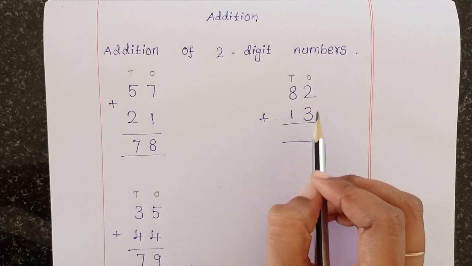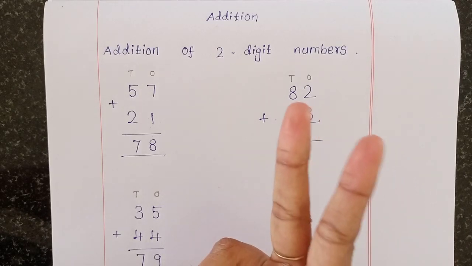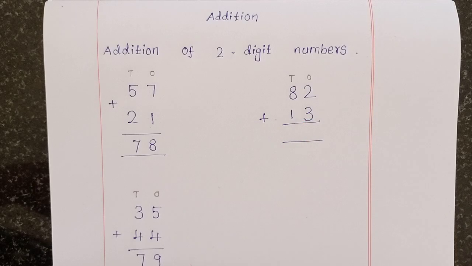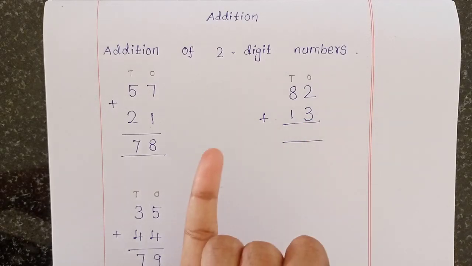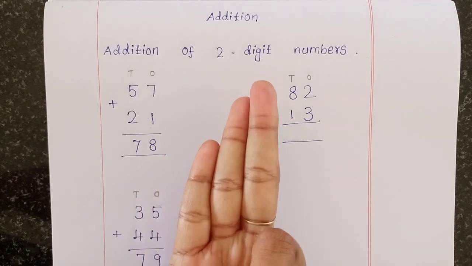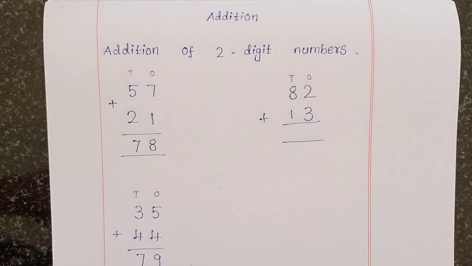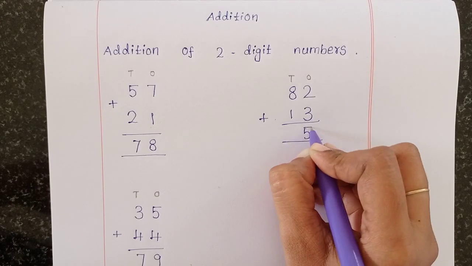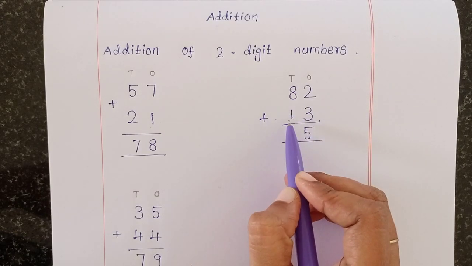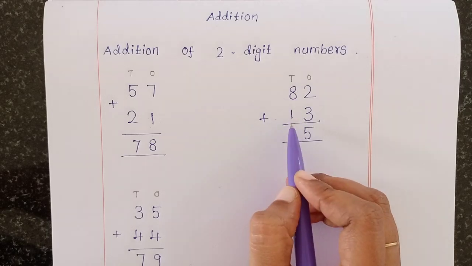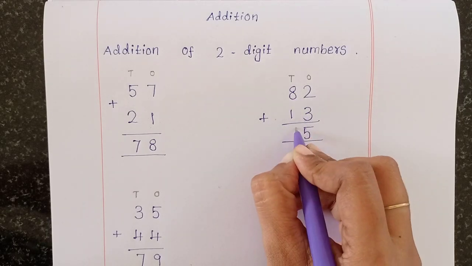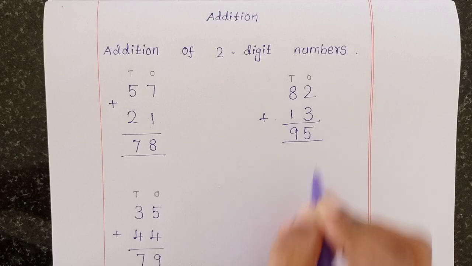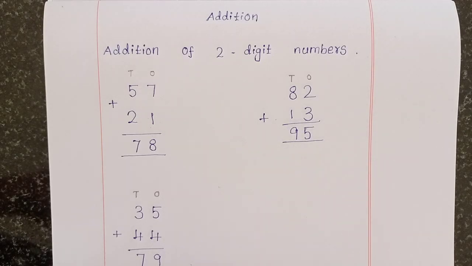The top number is 2, the bottom number is 3. 2 in the heart, then you take 3 fingers to count. 2, after that 3, 4, 5. So the answer is 5. Now 8 plus 1, 9. Then see the next one.